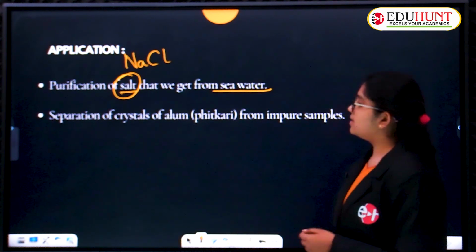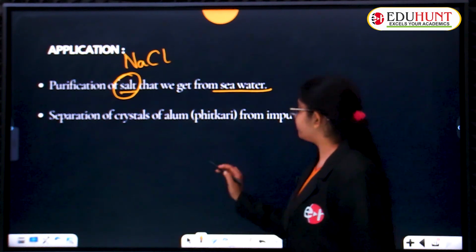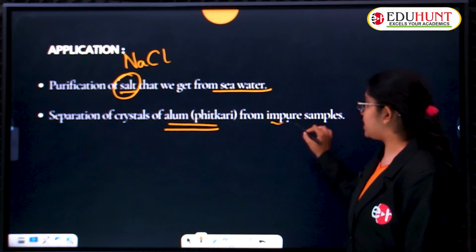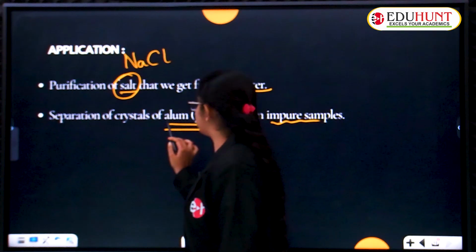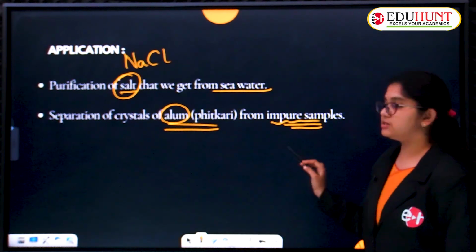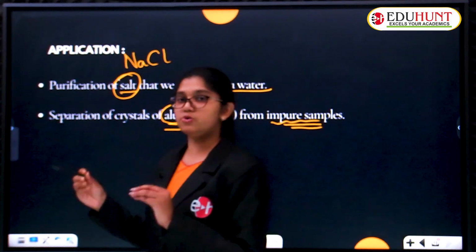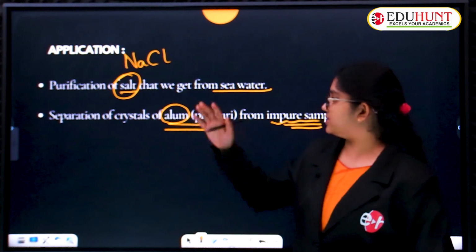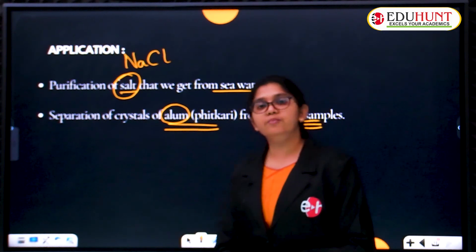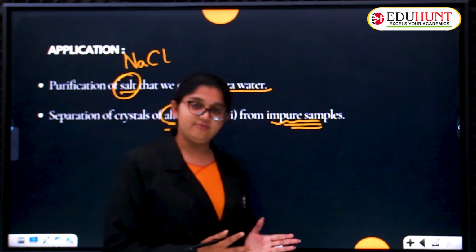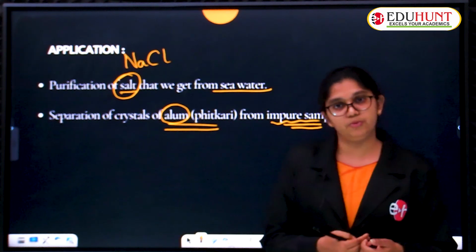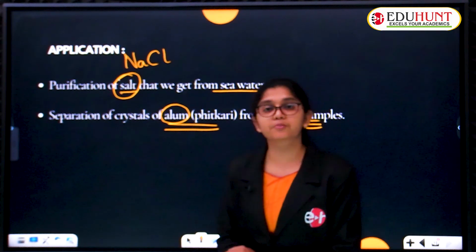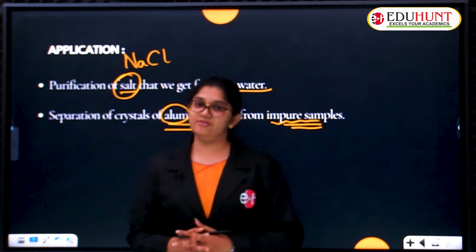Next, separation of crystals of alum, we say pitkari in Telugu, from its impure samples. We separate the crystals of alum from impure samples by the process of crystallization. So this process is used to obtain some important substances which we use in daily life, such as salt and alum. We also separate pure copper sulphate from its impure sample. From the impure sample we separate the pure form of copper sulphate. This is all about the separation of pure copper sulphate from impure samples, children.